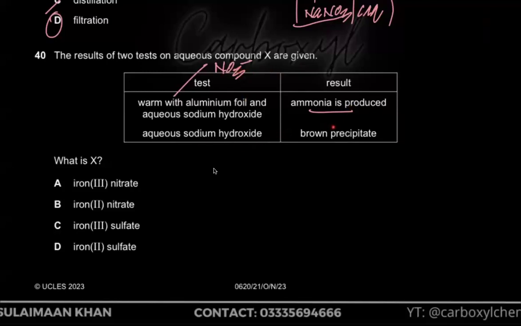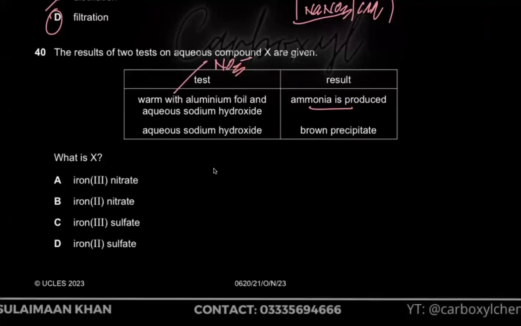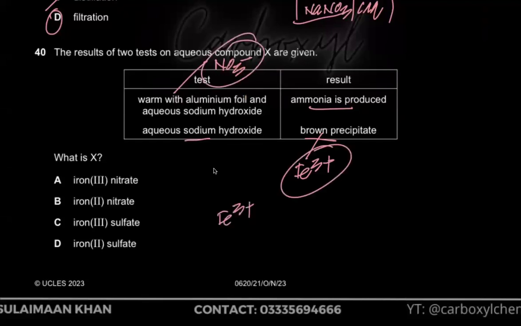Aqueous sodium hydroxide gives you a brown precipitate, which means that's basically the iron 3 plus ions. So what is X? It has the iron 3 plus ion and the nitrate ion. So Fe3+ and NO3-. Cross multiply, get Fe(NO3)3. So that's going to give me iron 3 nitrate. A is the option. It's not iron 2.